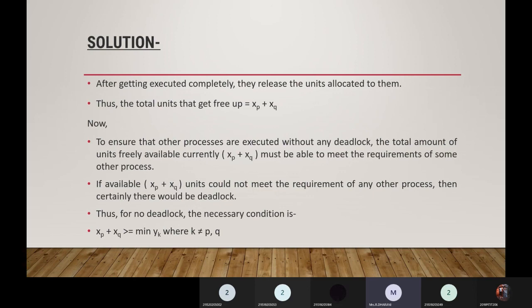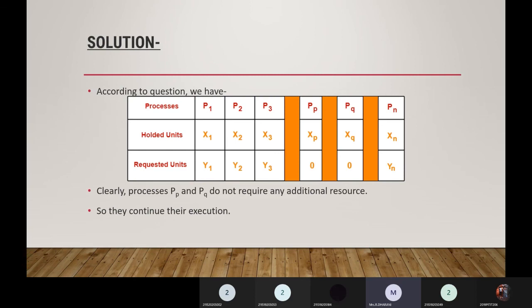Did you understand? We need to ensure that there is no deadlock when the processes require additional units. P1, P2, P3 already have x1, x2, x3, and they are running with whatever resources they have. Additionally, P1 requires y1, P2 requires y2 and P3 requires y3. But Pp and Pq don't require any, so they keep executing, and after execution they will free their units, which were held by Pp and Pq.